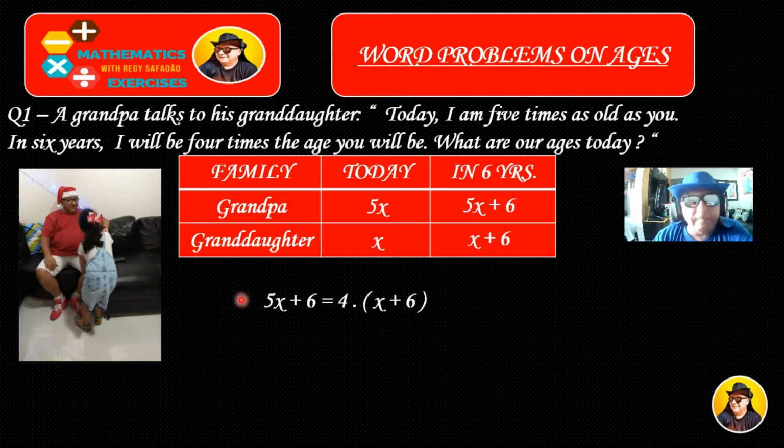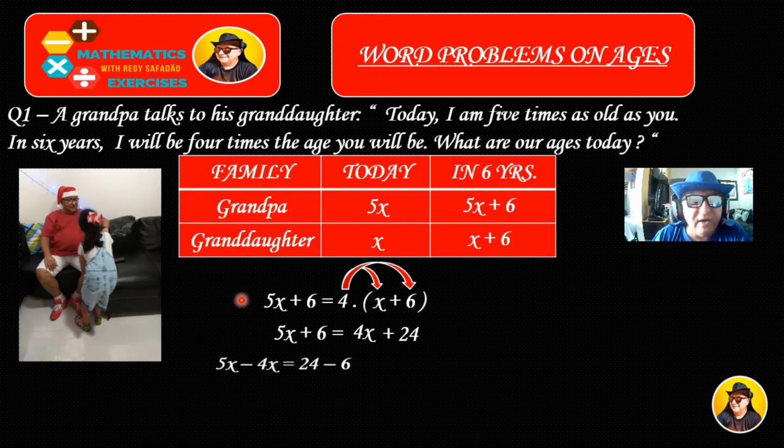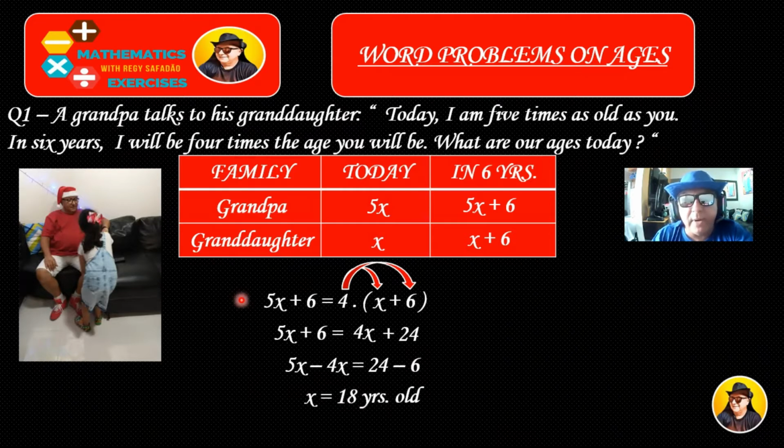I have that 5x plus 6 is 4 times x, it is 4x, and 4 times 6, it is plus 24. Now let's solve the equation. Let's organize the similar terms like this: 5x minus 4x is 24 minus 6. Now we are going to solve: 5x minus 4x is x, and 24 minus 6 is 18. So x is 18.